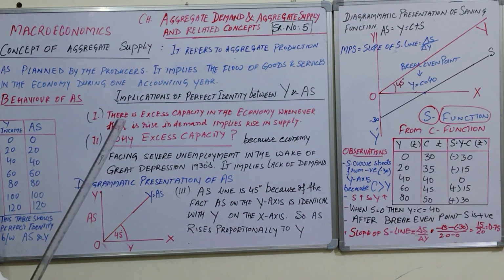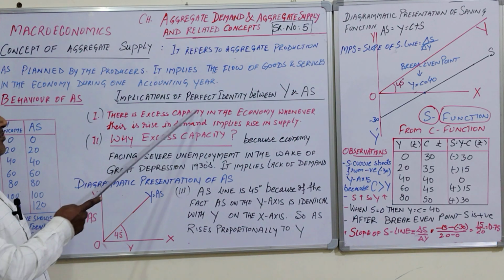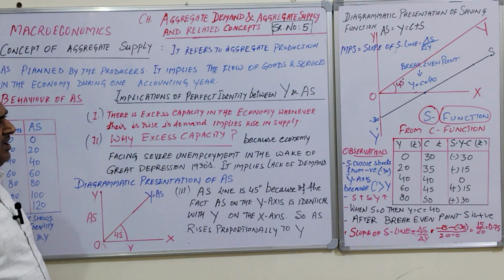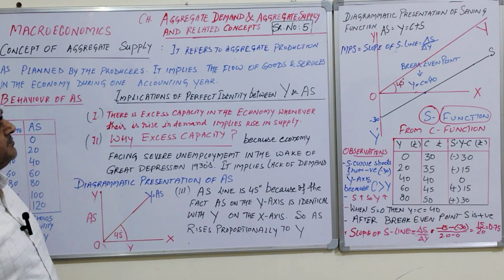Now, the behavior of AS. Here income and AS are both increasing proportionally. As income increases, aggregate supply also increases. Why is it so? This table shows perfect identity between AS and Y. Why they increase proportionally, I will discuss here. So here are some implications of the perfect identity between income and aggregate supply.